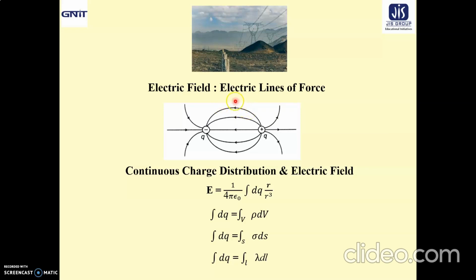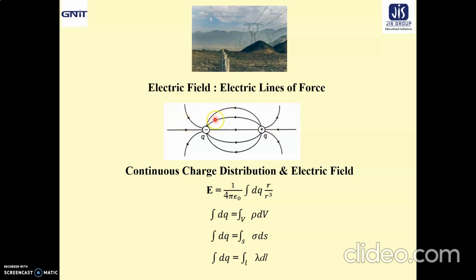So if we draw the tangent at each and every point of this imaginary line, then that will indicate the direction of the electric field at that point. These lines of force start from positive charges and end on negative charges.